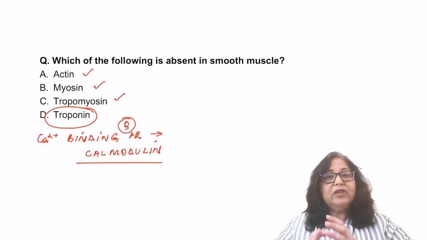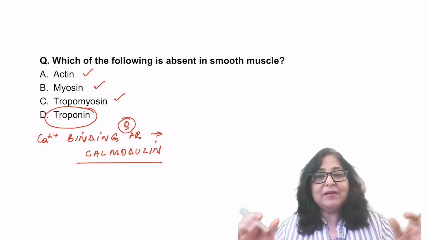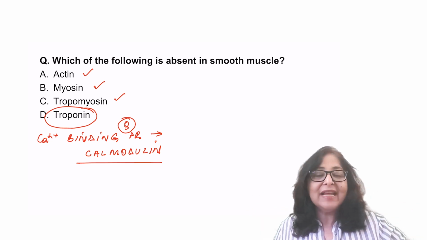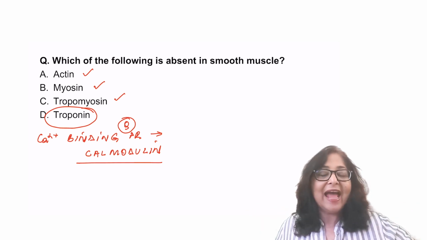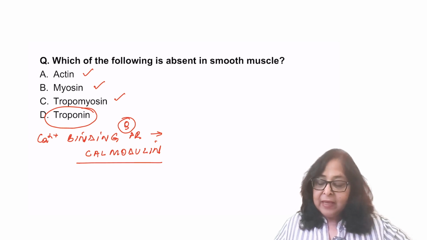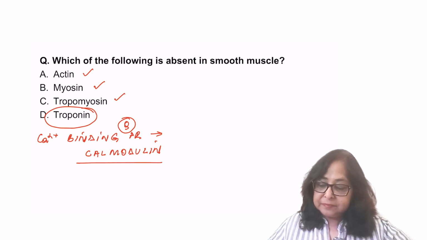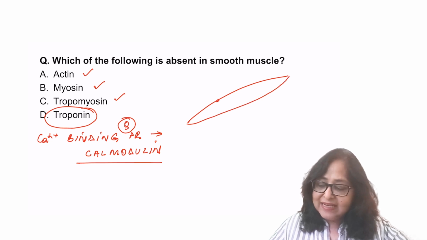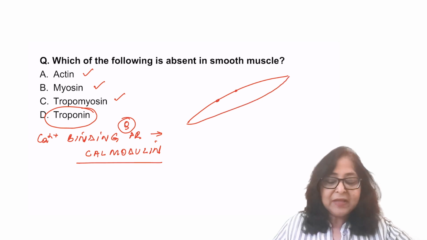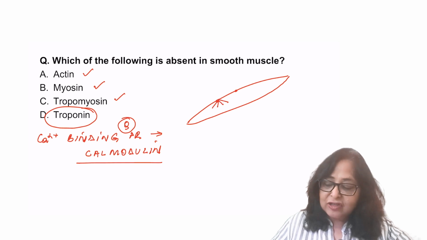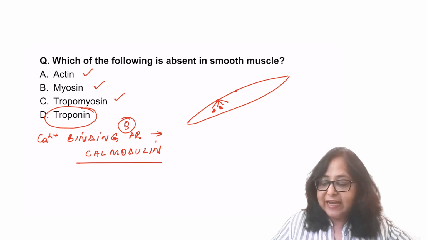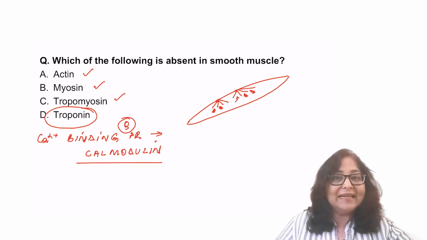Now, please remember, you do not have the typical light and dark arrangements as you see in skeletal and cardiac muscle. In the case of the smooth muscle, there are something known as dense bodies which are present. Actin is attached to the dense bodies and myosin is found in between these actin filaments.